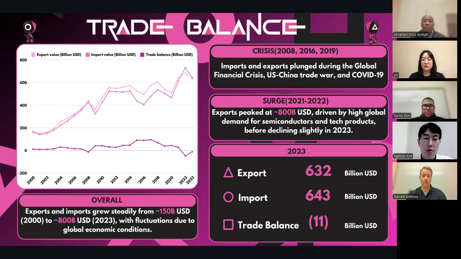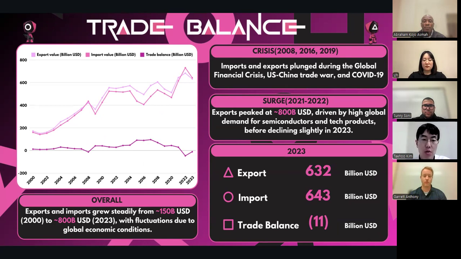In the early 2000s, exports and imports were around 150 billion. By 2023, they grew steadily to 800 billion due to global economic growth. However, major events like the financial crisis, the trade dispute between the US and China in 2016, and the COVID pandemic caused temporary declines.